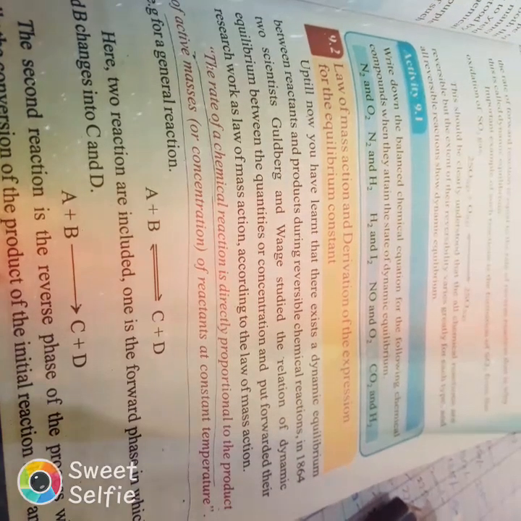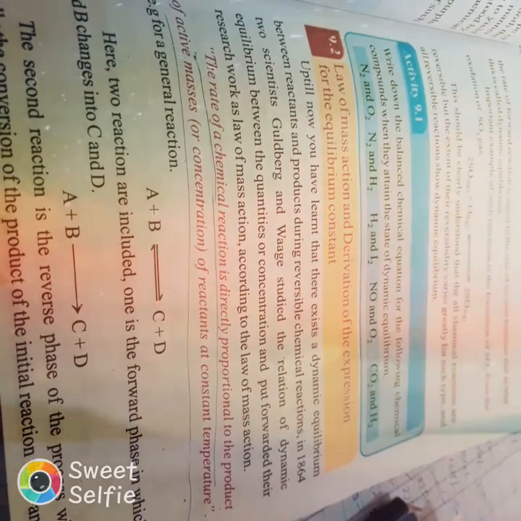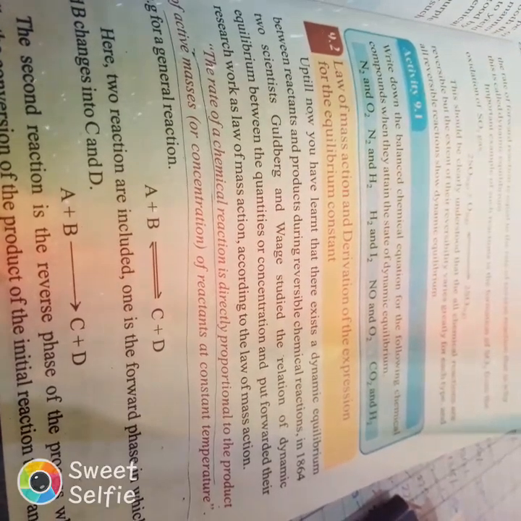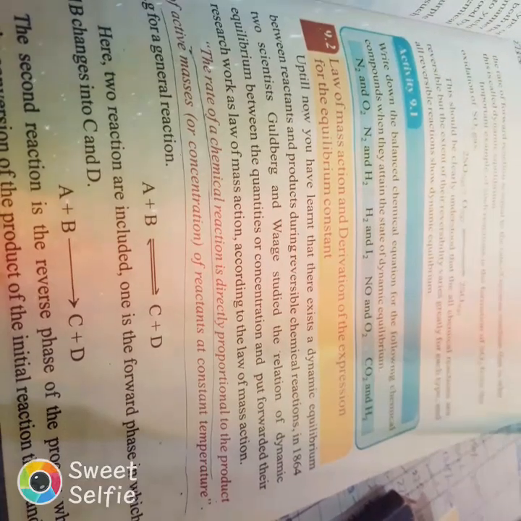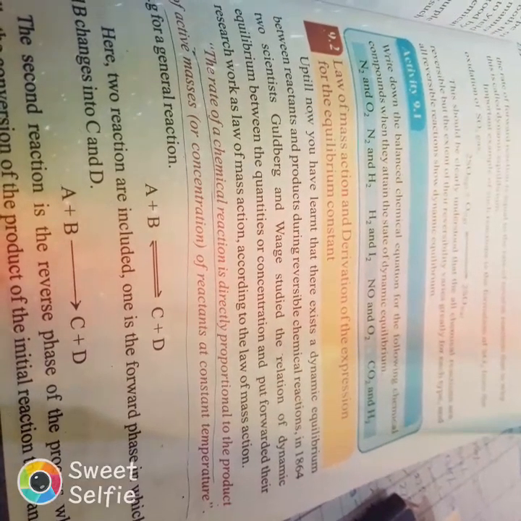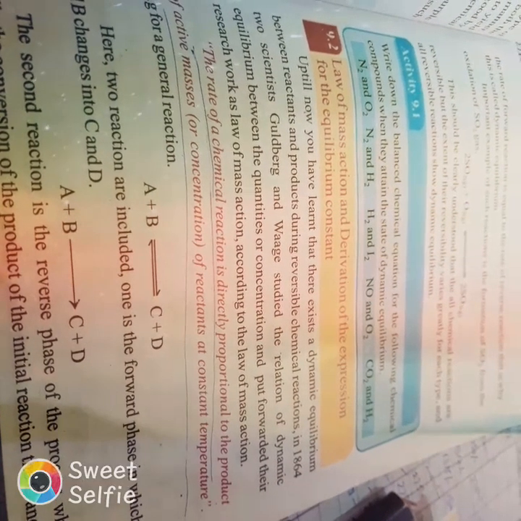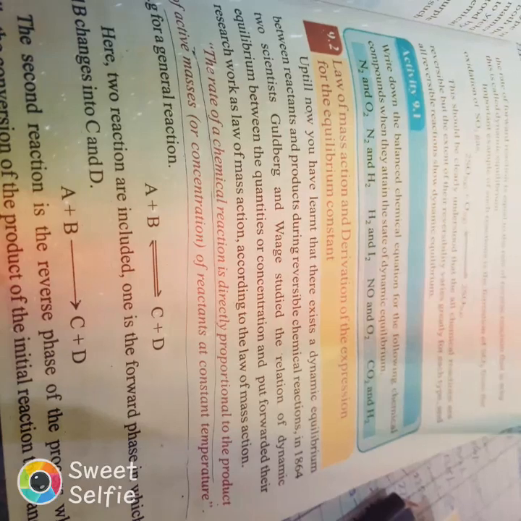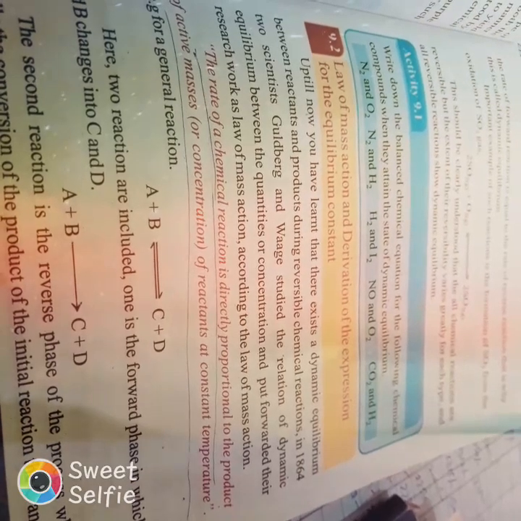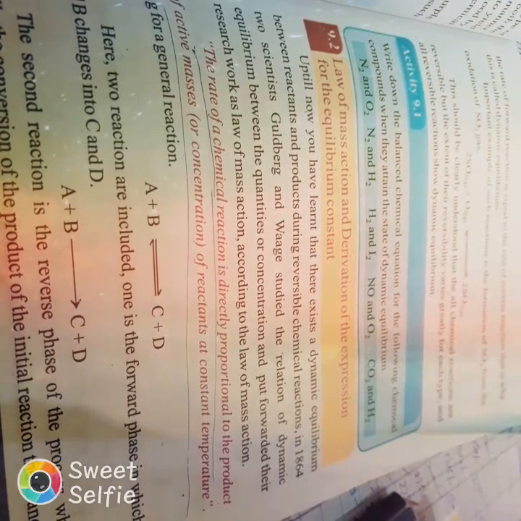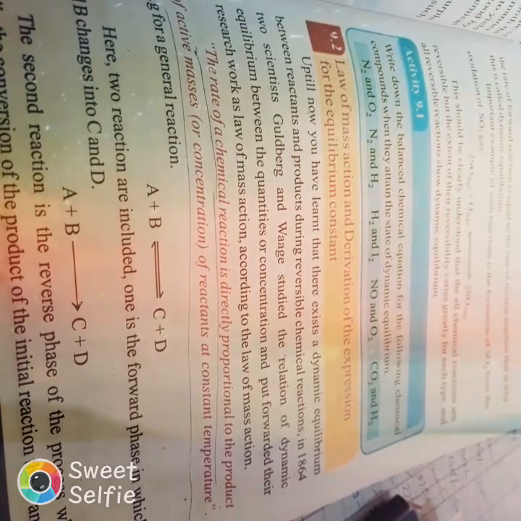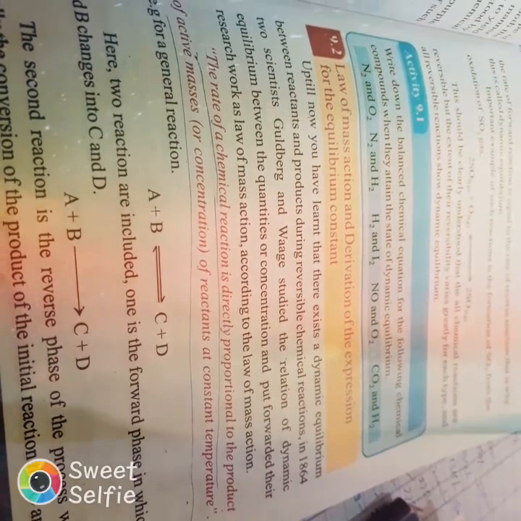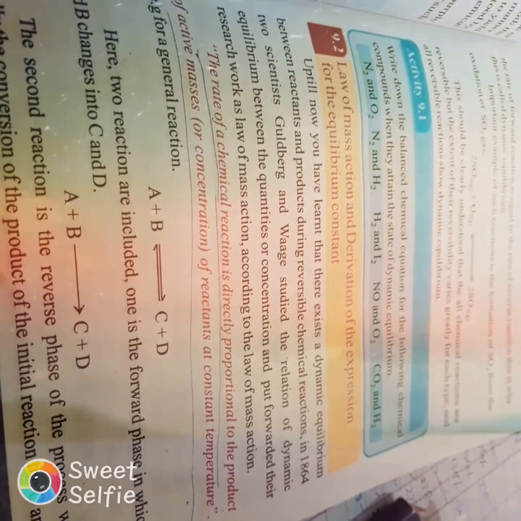In 1864, two scientists, Guldberg and Waage, studied the relation between dynamic equilibrium and the concentrations, and put forward their research work as the law of mass action. According to this law, the rate of a chemical reaction is directly proportional to the product of active masses, which are in a very active form.